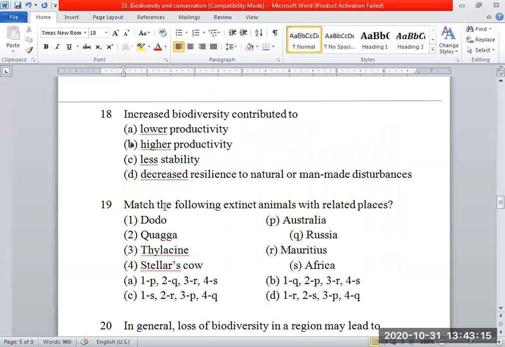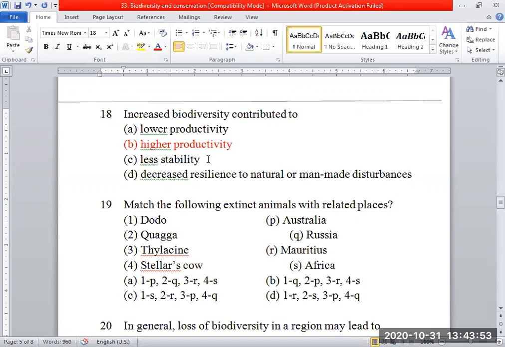Okay. Now moving on. Increased biodiversity contributed to. We have four options. Increased biodiversity, higher productivity, lower productivity, higher productivity, less stability, and decreased resilience to natural or man-made disturbances. Let us correct this actually. You said the answer, okay. What you said, higher productivity. Okay, you correct the remaining also. Lower productivity is wrong, higher productivity.